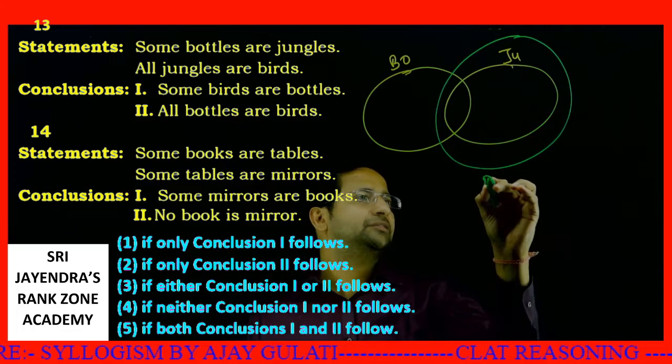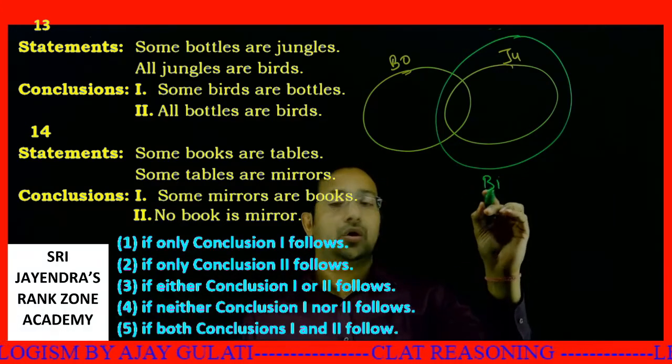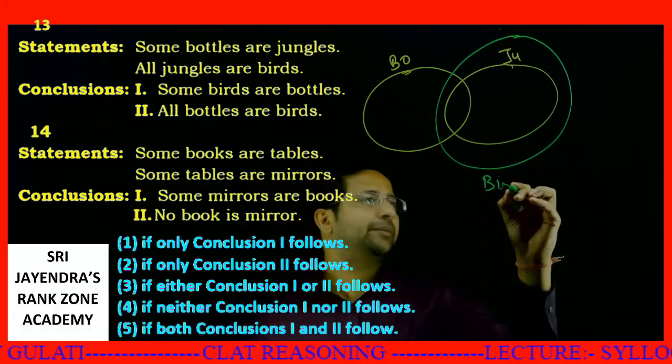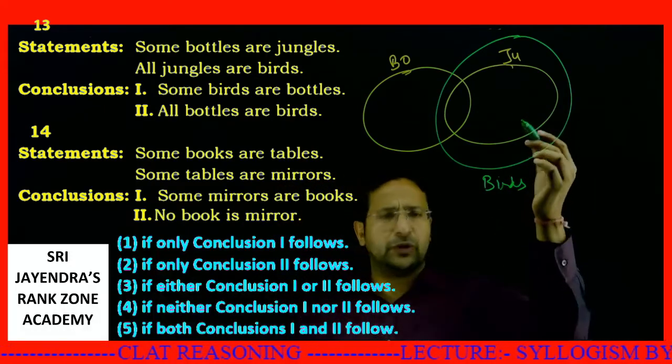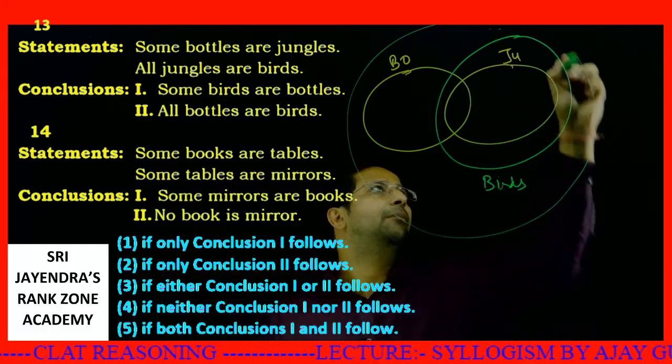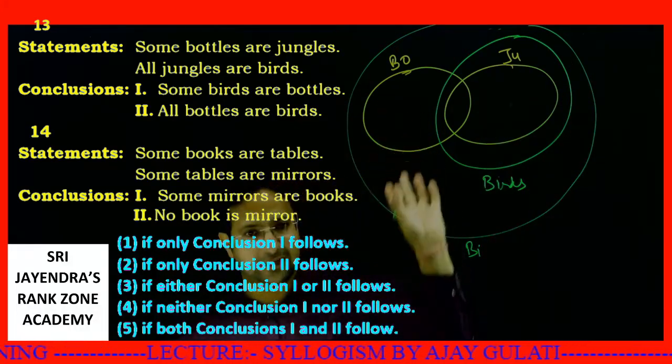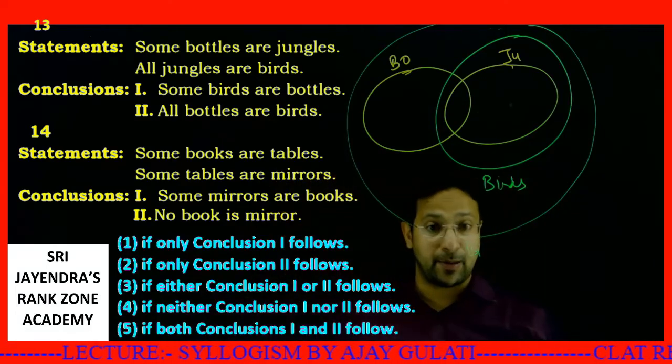Jungle will encompass... all jungles are birds, so jungle will be encompassed by birds. This is one probable diagram. There could be one diagram also like this. The birds could encompass jungle as well as books. Let's see. Green diagrams are the probable diagrams.